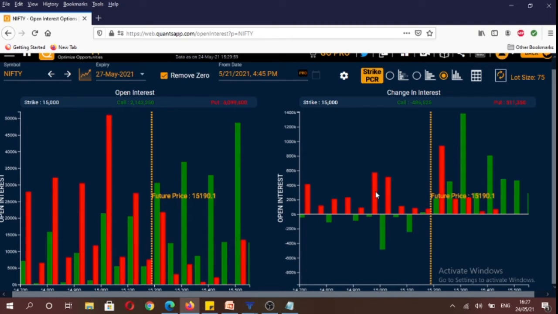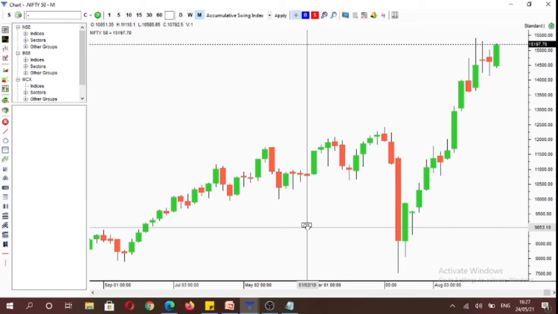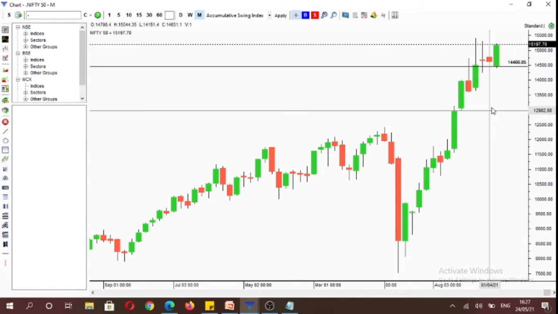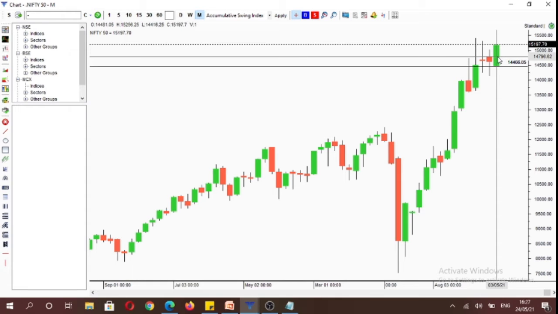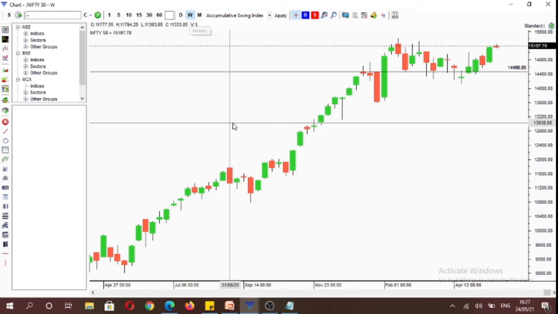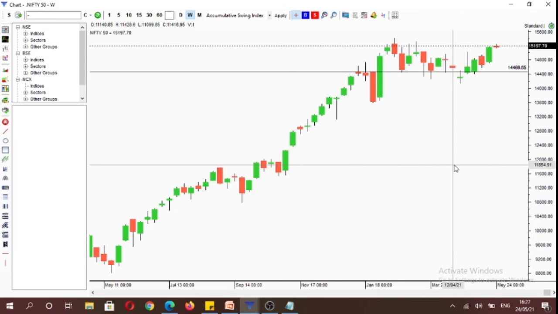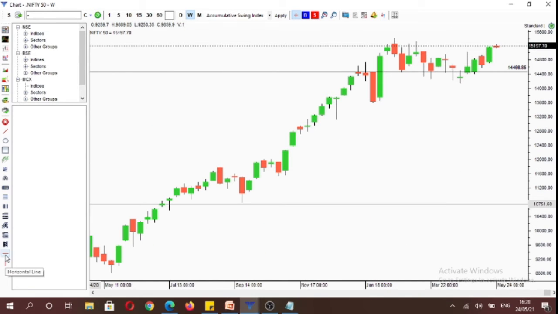So for the near term, we have a range of 15,000 to 15,300 and a broader range of 15,000 to 15,500 for the index. If we analyze the index on multiple time frames, you will see on the monthly time frame, the market is under control of buyers as it is trading above its monthly open, which is 14,481. And today, two new time frames opened: the weekly time frame as well as the daily time frame. So their openings are going to be the same.